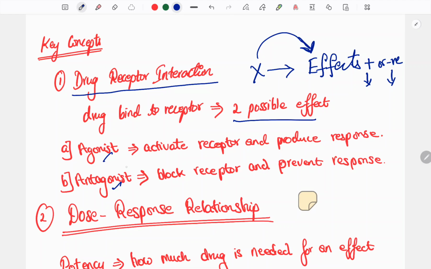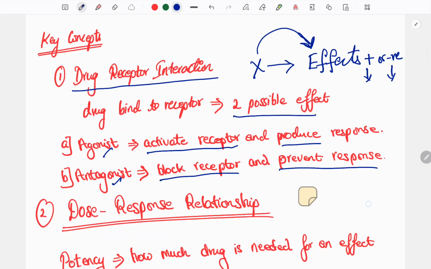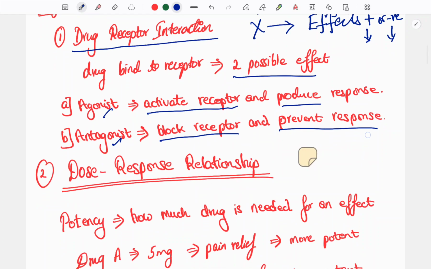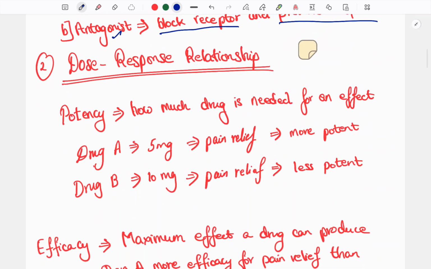In the agonist effect, when the drug binds to the receptor, the receptor gets activated and produces a response. If the drug is an antagonist, it blocks the receptor and prevents the response. So the effect of the drug depends on the drug receptor interaction. Only when the drug binds to the receptor may it produce the agonist or antagonist effect. Then, dose response relationship.